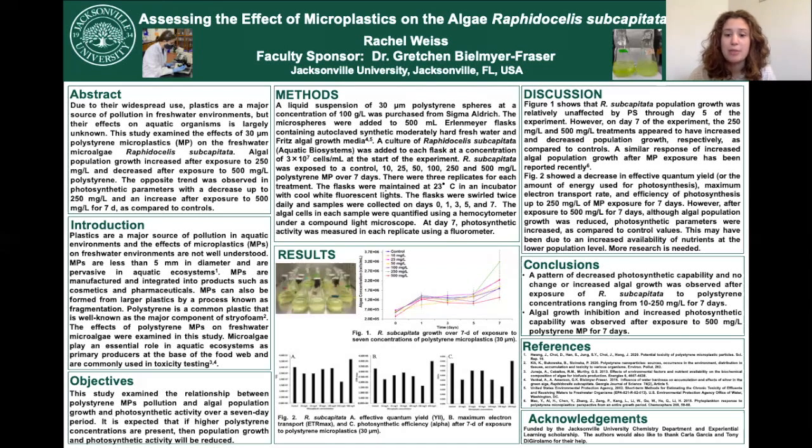But this is what we saw for this experiment. So just in conclusion, we saw a pattern of decreased photosynthetic capability and either no change or increased algal growth after exposure to polystyrene from 10 to 250 milligrams per liter for 7 days. And then algal growth inhibition and increased photosynthetic capability was observed at the 500 milligrams per liter polystyrene after 7 days.